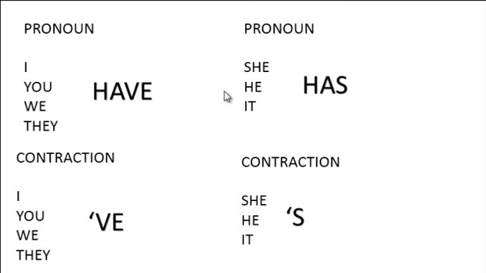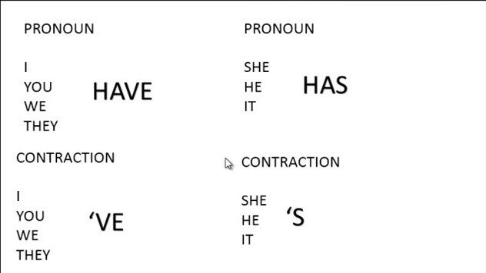Okay, and now we are going to continue with this. She has, he has, it has. Okay, never, never, she have. You have to follow this rule. She has. Contraction: she's, he's, it's. But you have to be very careful.